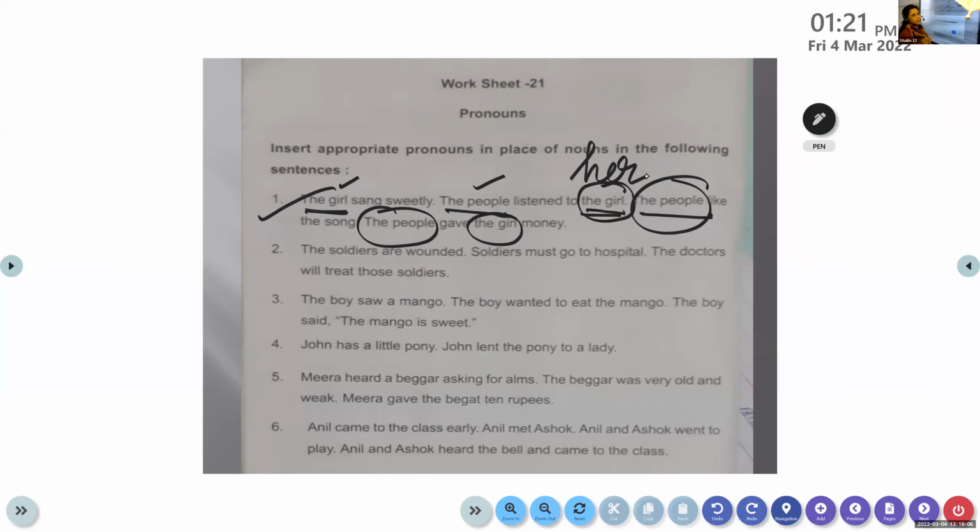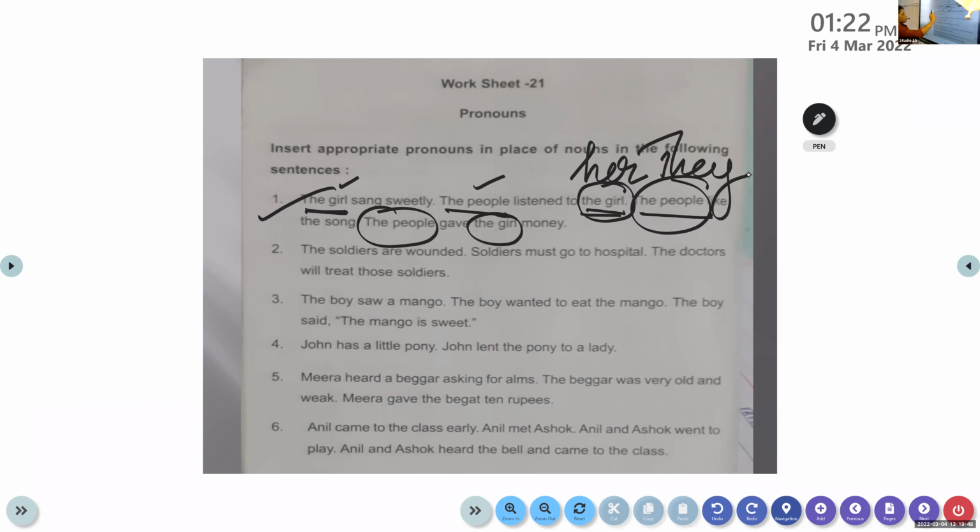Now the people. Is it singular or plural? Wait, I don't want any answers from you all. I know. People, whether it is singular or plural? Plural, very good. If it is plural here, there is no masculine or feminine gender. It does not mention it. So it is plural. Then we have to see whether it is subject or object. Subject usually comes first in the sentence. So it's the subject. Which pronoun do you have to use there? They. Very good. You have to use they.